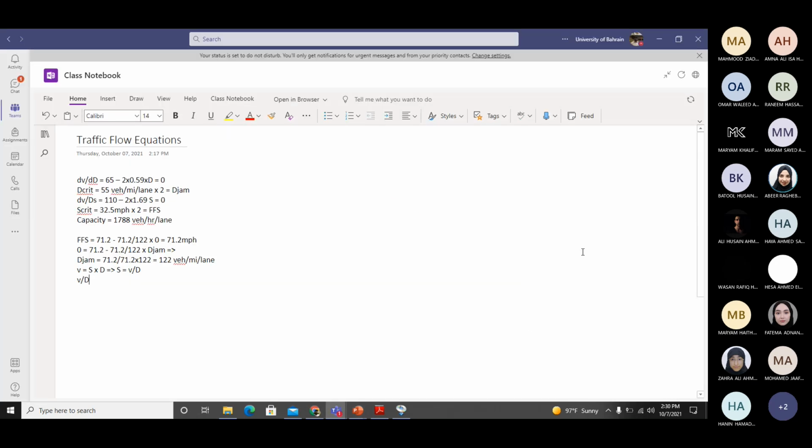So I will take this equation and replace the value of S with V upon D. So V upon D equals, I'm opening the bracket again, 71.2 minus 71.2 divided by 122 into D. Take D on one side. So you calculate the value of this ratio. How much is this ratio, 71.2 upon 122? V equals 71.2 D minus 0.58 D square.